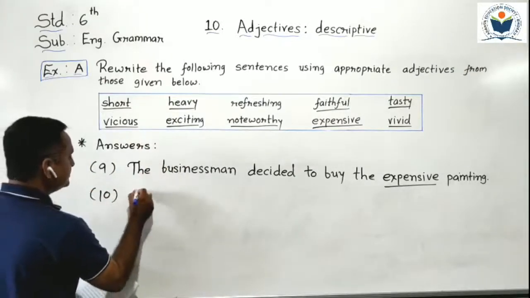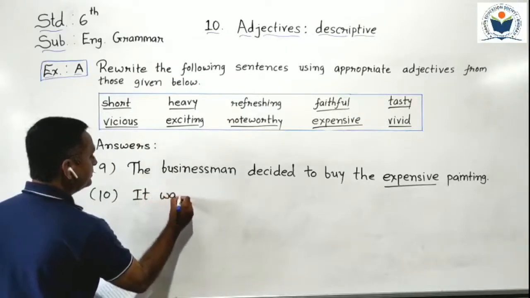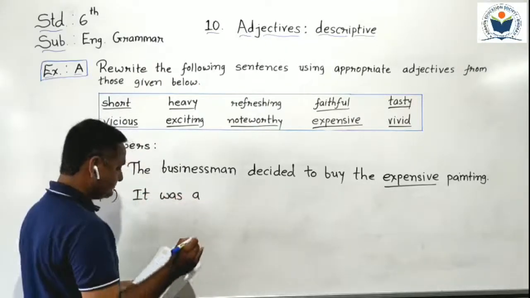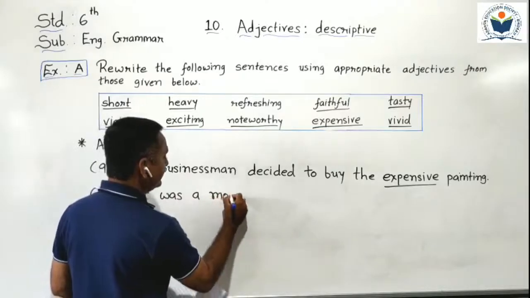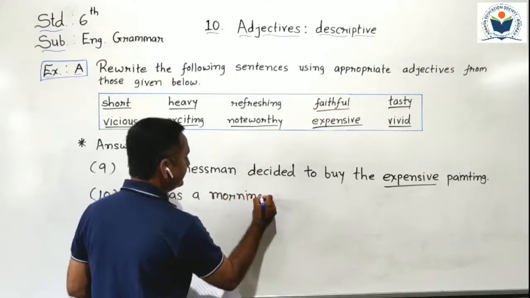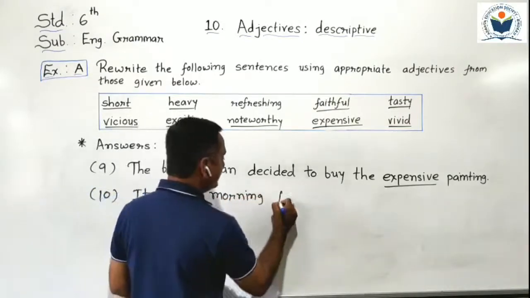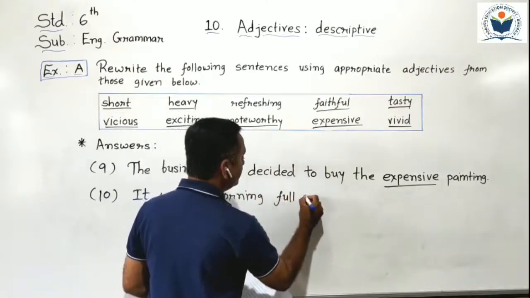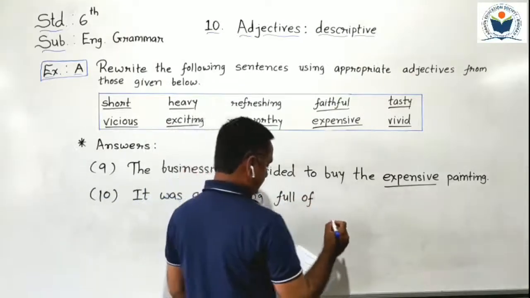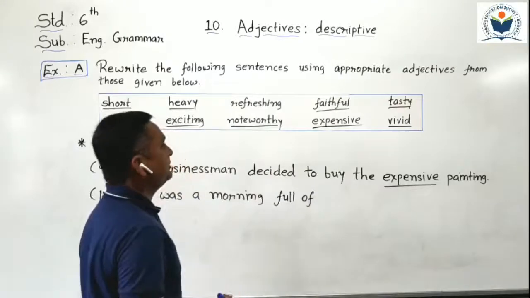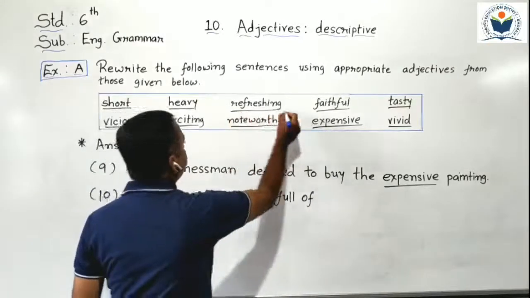Okay? So 10th number sentence to write. It was a morning full of. After of we have to put our adjective, refreshing.